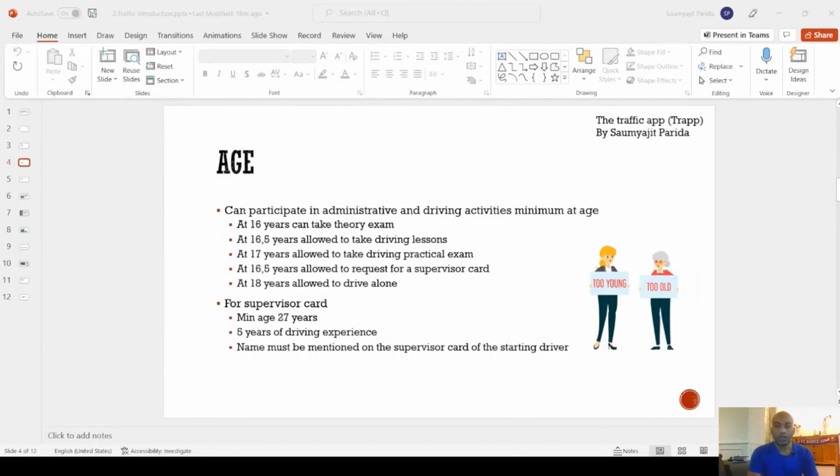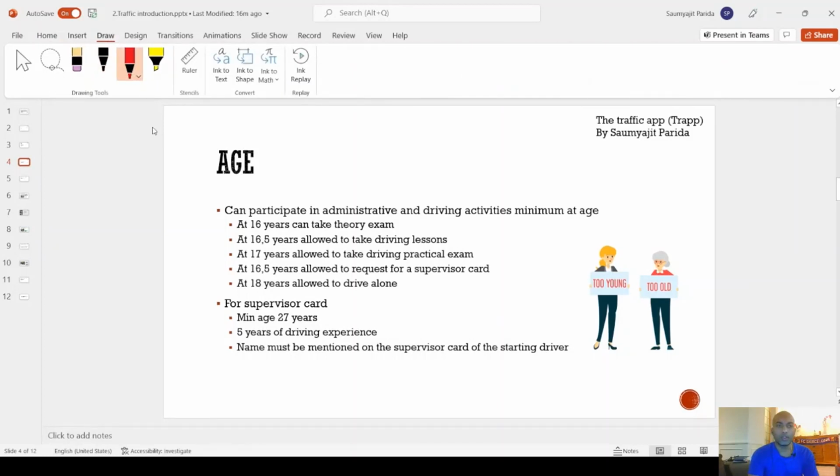Starting with the first topic, at what age are we allowed to drive? At age of 16 one can take the theory exam. As a note, one can expect a question from this section, because in many of the practice tests I have observed that one question in the knowledge part generally comes.